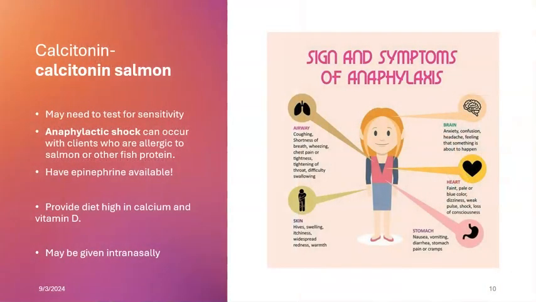The calcitonin is from salmon, just remember salmon is fish. They cannot take this if they have an allergy to fish protein, because it does put them at risk for an anaphylactic reaction. So if a person does not eat fish, and they don't know if they've ever had a reaction to fish, this would be something if we give it for the first time in the hospital, we want to have some epi available because they can have a pretty significant anaphylactic reaction if they do have a fish allergy. We also want to make sure with all of these patients, we're providing a diet high in calcium and vitamin D. Okay. And this drug in particular can be given intranasally.